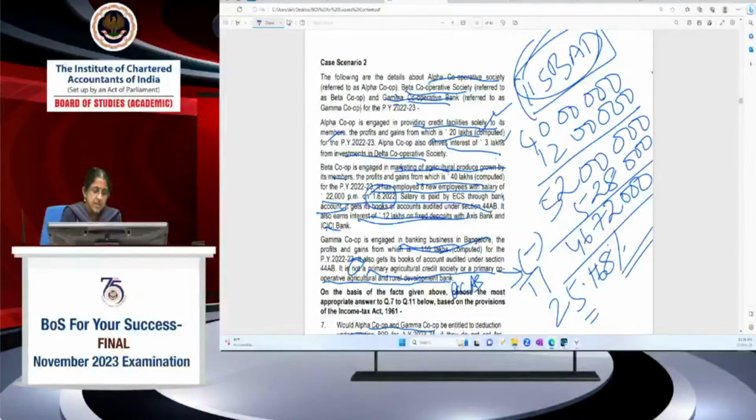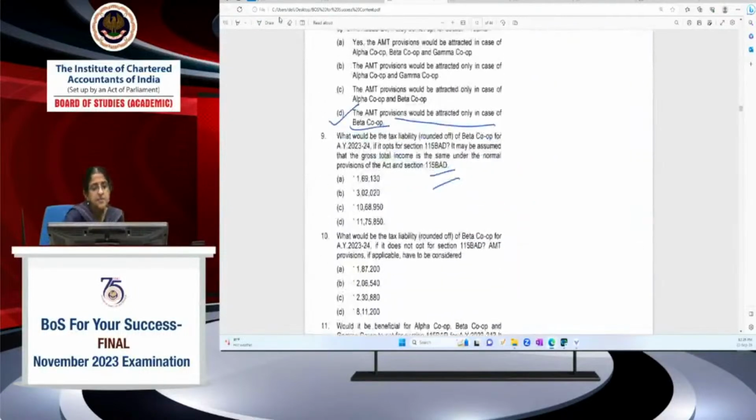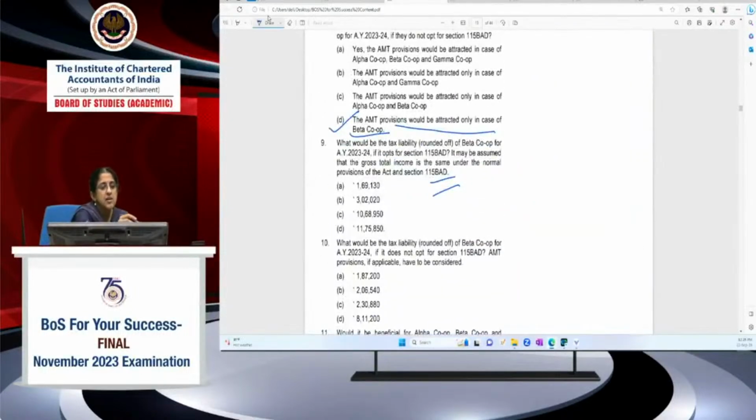46,72,000. So then I will get 11,75,849. If you round off, it will be 11,75,850. Let us go and see if this option is there. Yes, it is there. Option D, 11,75,850.